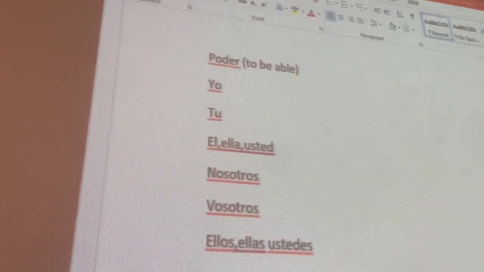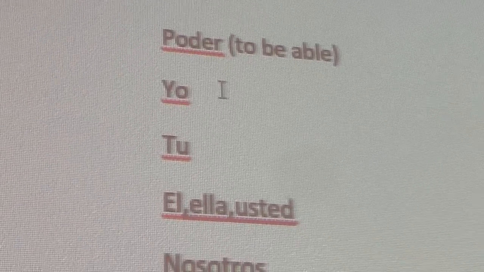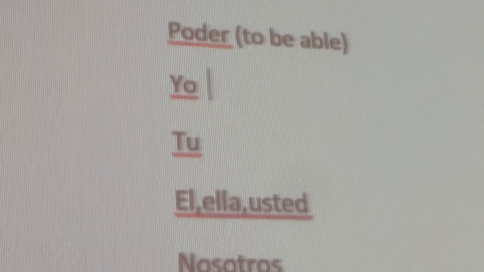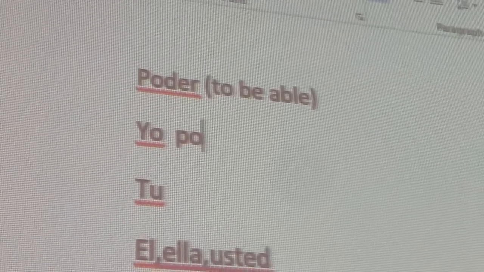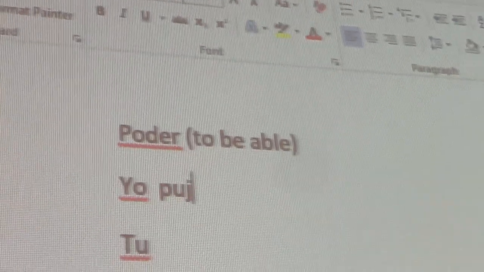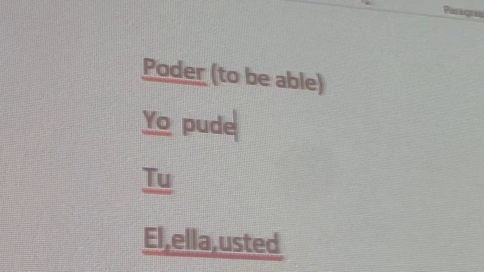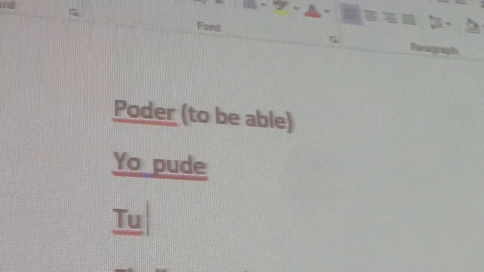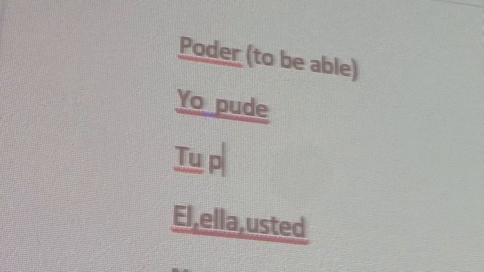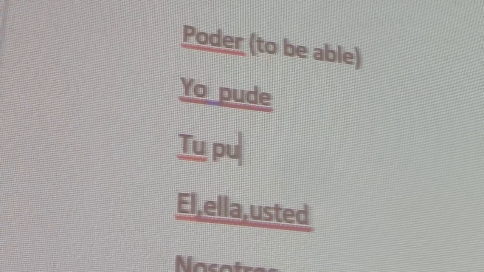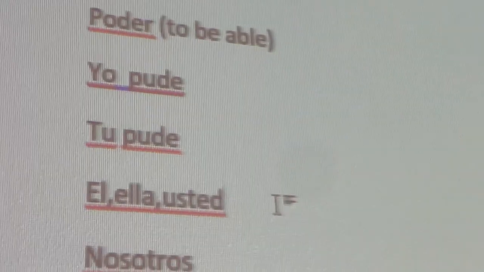The verb poder means to be able, or as you know it in English, can. Now the change here is yo, the O changes to a U. Yo pude. Poder is the verb, so what do you do? You're going to change the O to a U. Yo pude. Él, ella, and usted